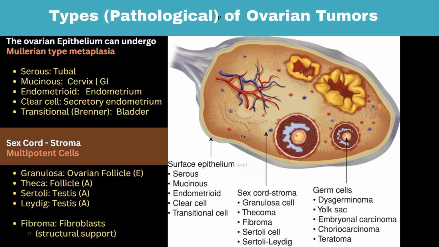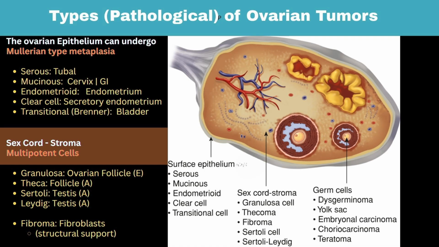Second is the ovarian stroma. Stroma of the ovary has two components: sex cord cells, which support and nourish the developing eggs, and the stromal cells, which make the connective tissue framework to hold everything together. Both of these originate from the genital ridge during embryogenesis. Every cell in here has multipotency, as they can differentiate into sex cord cells or stromal cells. When these cells go haywire, with their multipotency character, they form a tumor.